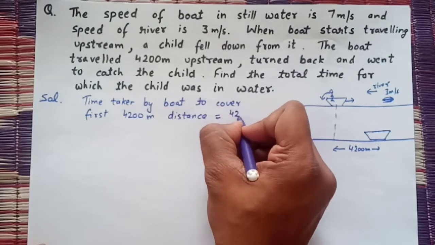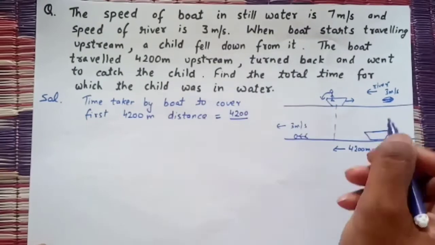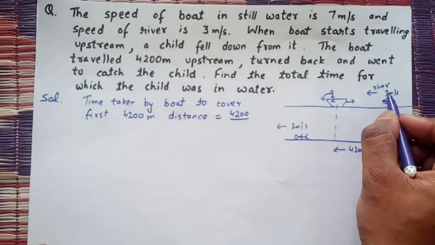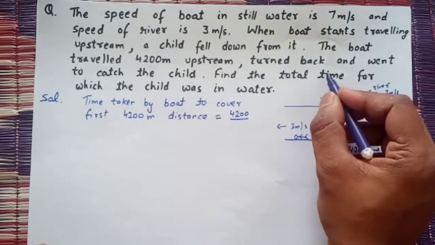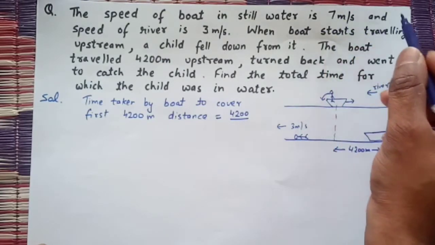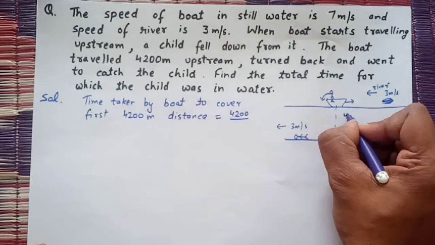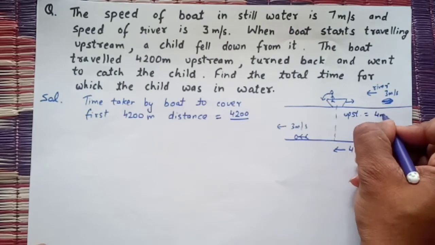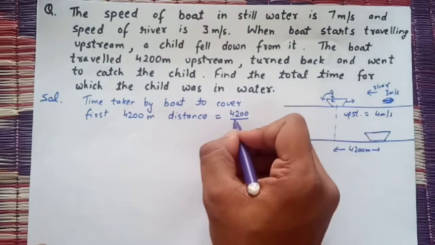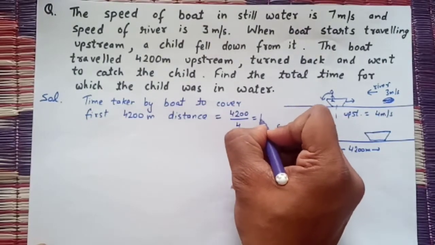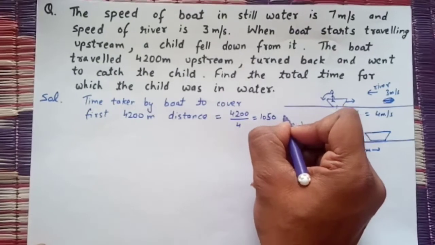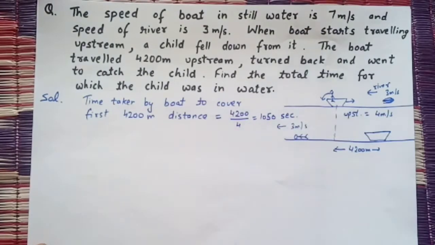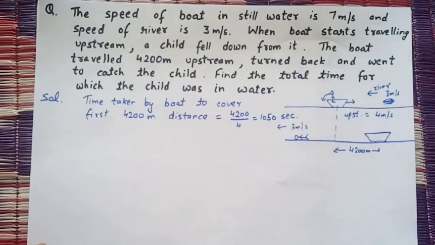So distance is 4200 upon speed. Since the river is going in this direction at 3 meter per second and the boat can move at 7 meter per second, the speed upstream will be 7 minus 3, it is 4 meter per second. Divided by 4, it will be 1050 seconds. This is the time taken by the boat to reach from here to here.